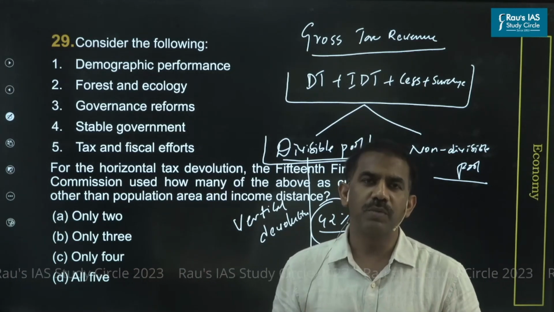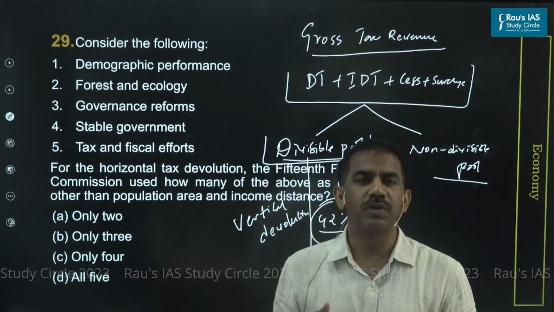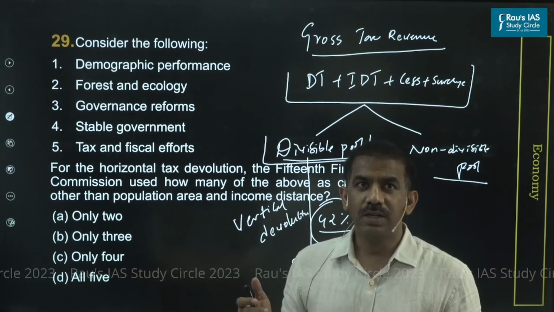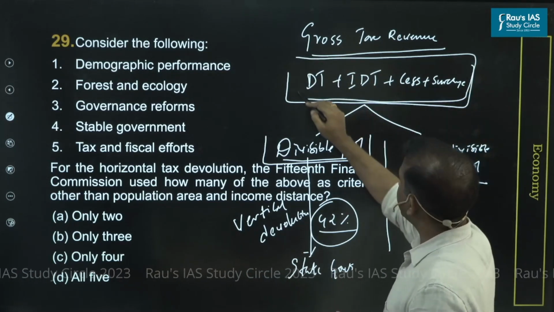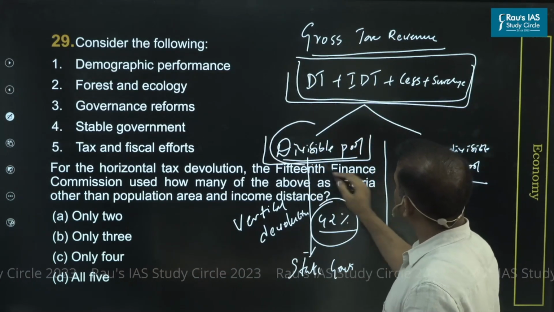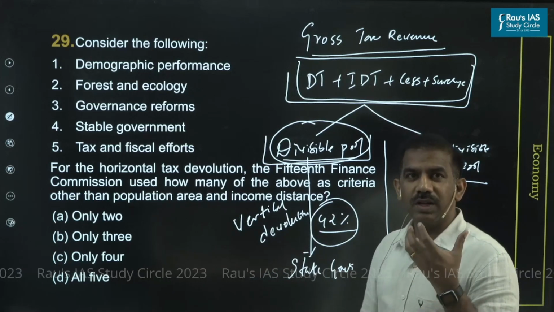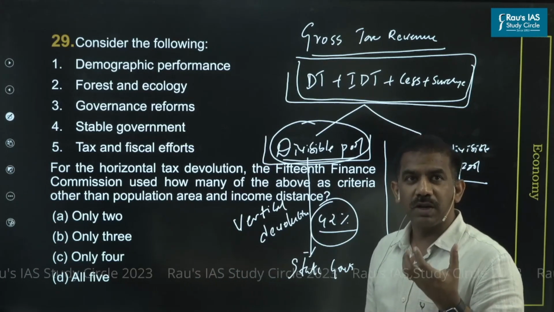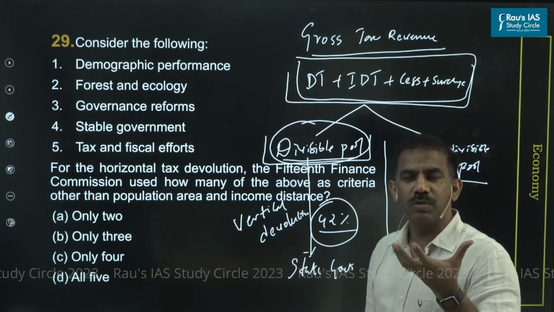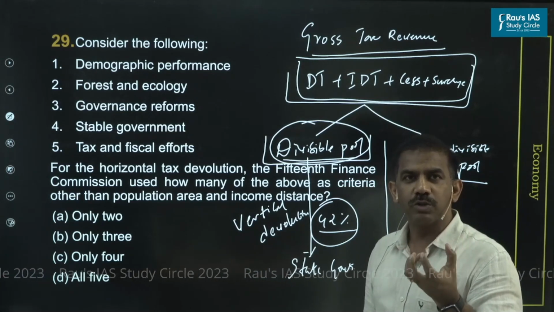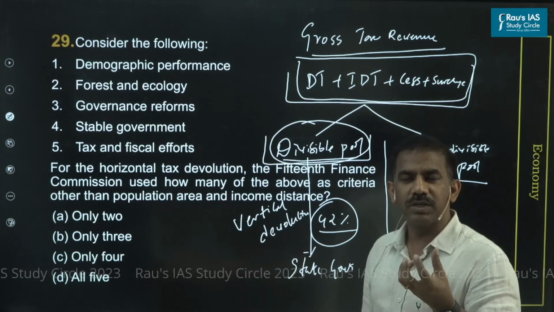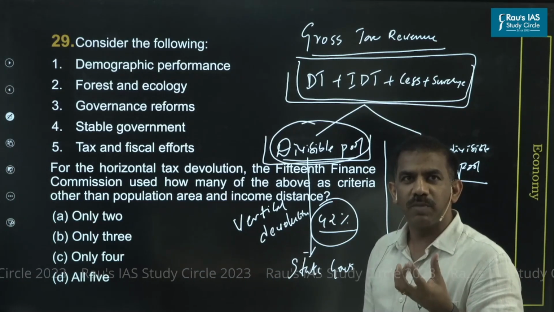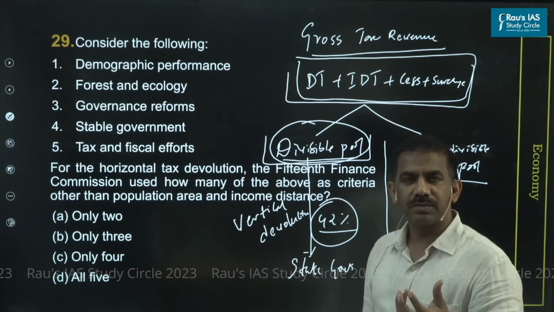I think most of you might be aware of this so-called conflict between the union and the state governments. Though the gross tax revenue constitutes a very great proportion of money, what really becomes part of the divisible pool is relatively shrinking in modern days. In spite of gross tax revenues increasing for the union government, what is part of the divisible pool is shrinking, because the concern for most of these state governments is that the center is mobilizing a good amount of money in the form of cess and surcharge.